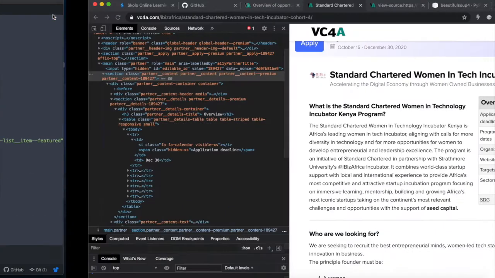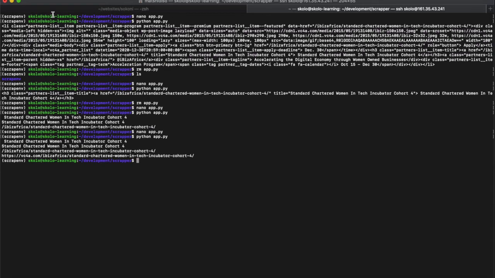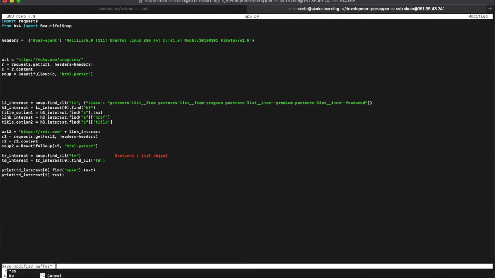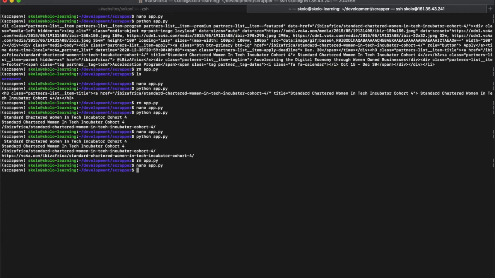All right, so let's copy this, just to make this faster. I'm going to remove the app.py. I'm going to nano app.py. I'm going to paste that. All right, and then I will Control X to close it, Y to say yes, Enter to save it under that name, and run python app.py. Oops.